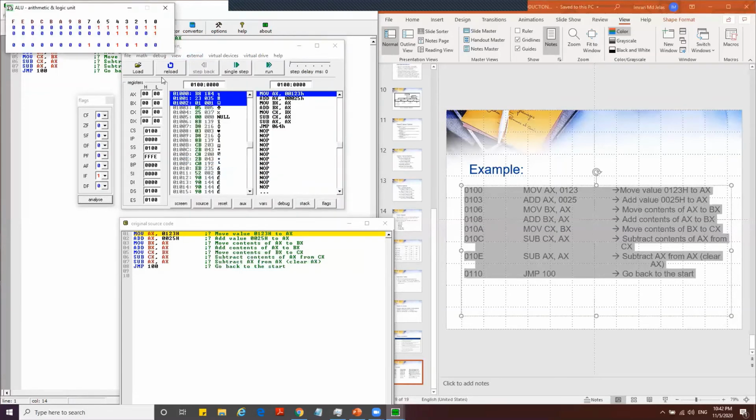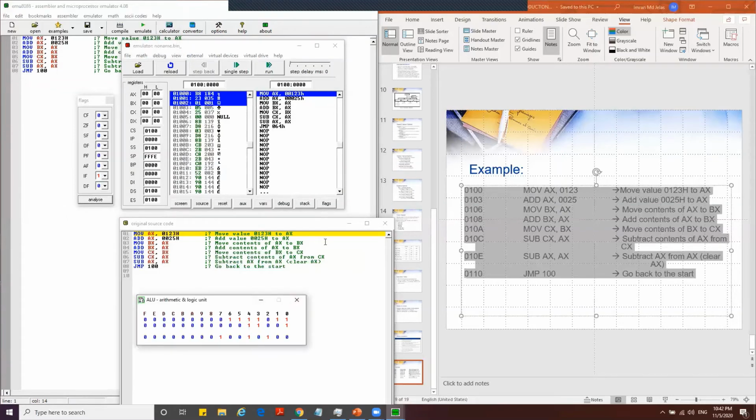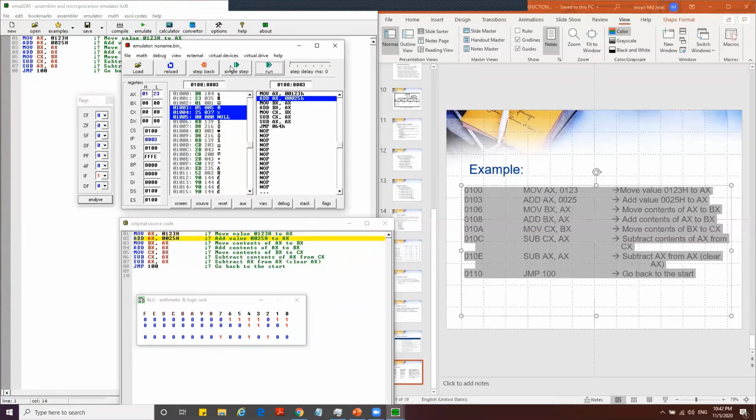Okay, so nothing here. Let's try to view that too. Let's move. First, we move the value of 0123 hex into AX. So 01 will go to AH and the 23 will go to the lower part, the AL.